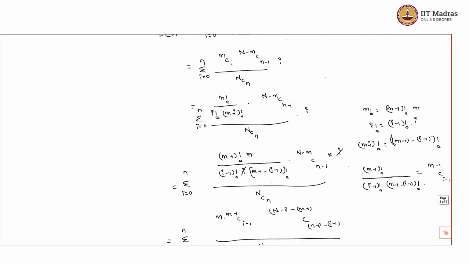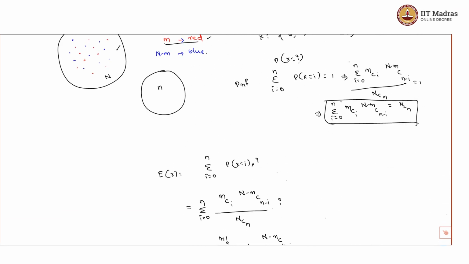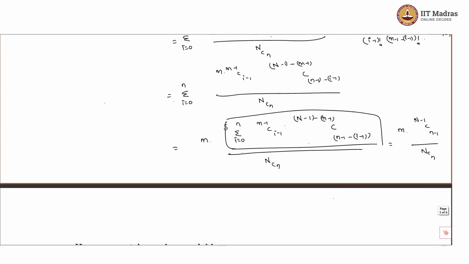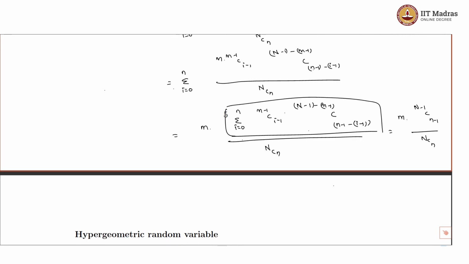This is because in place of m we have m minus 1, and in place of capital N we have capital N minus 1, and in place of small n we had small n minus 1, and in place of I we had I minus 1. That is why the sum of this will be equal to N minus 1 choose small n minus 1. So this N minus 1 choose small n minus 1 divided by capital N choose small n,